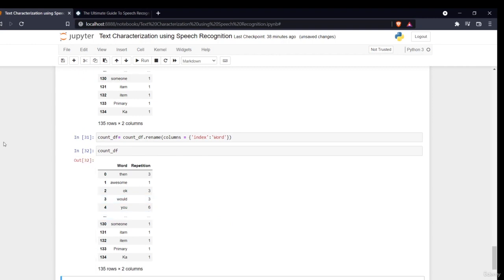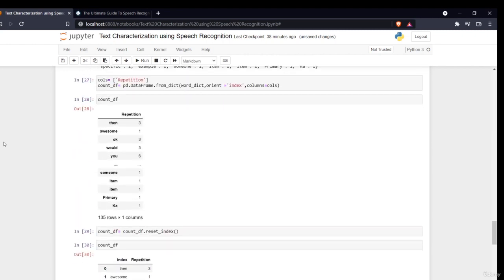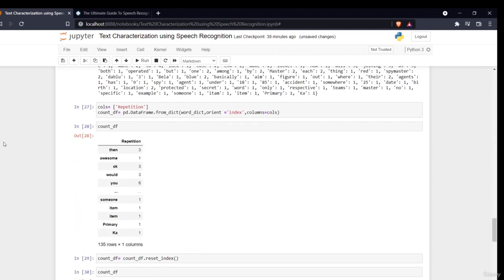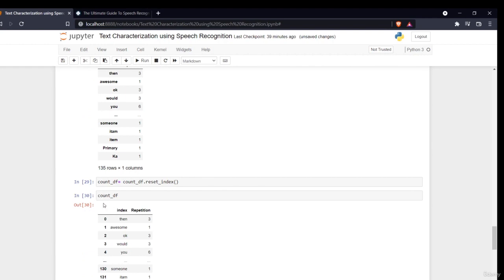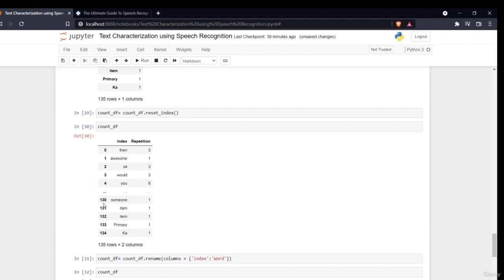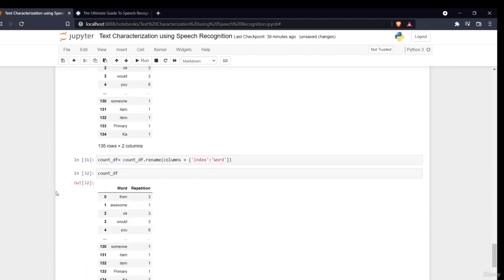Now we have a complete, perfect data frame which is telling us that this is the word and this is the number of repetitions for it. Okay, this was the whole idea. And this is how you perform an EDA in a Python task. You see your mistakes one by one and what the different changes are. What I would suggest, like I am doing, is checking what changes are happening step by step. That's why I'm able to see, okay, this is my mistake, this is how I can fix it.